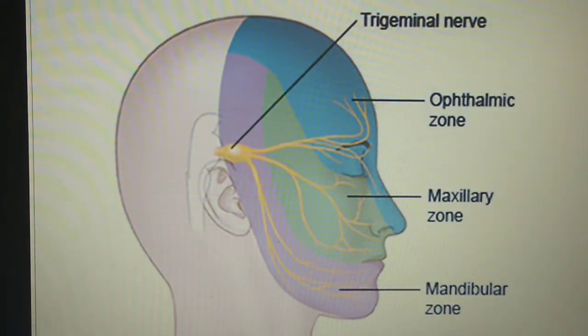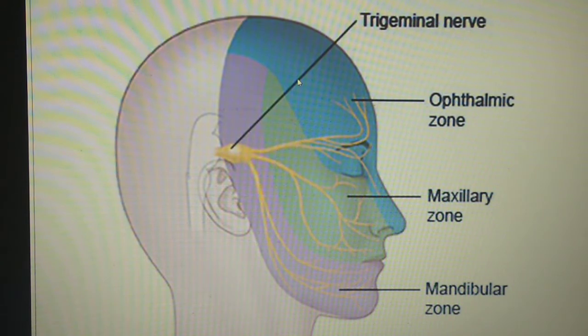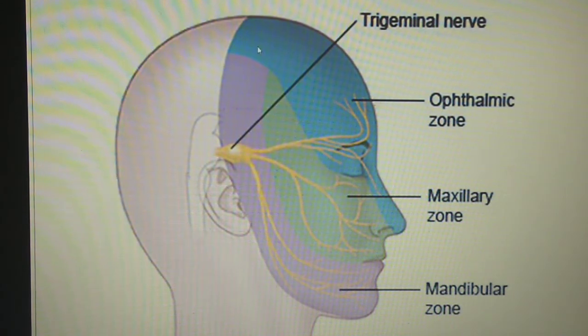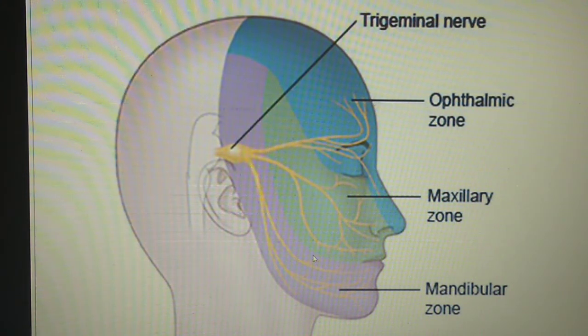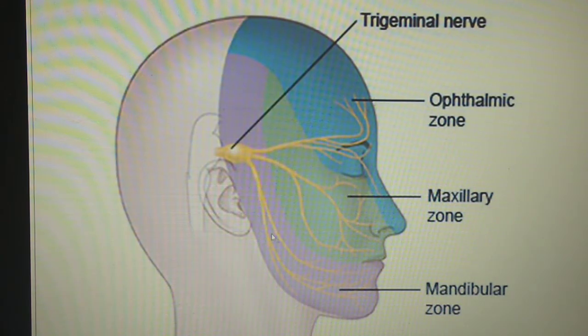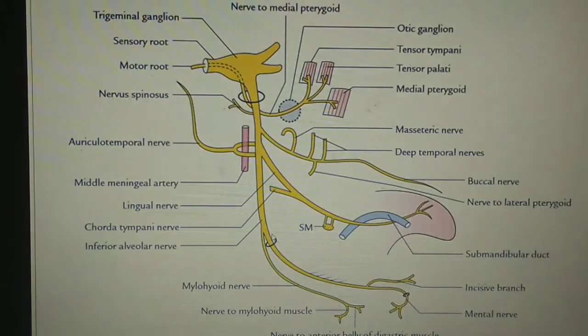Now these are the areas which are supplied by the three divisions of the trigeminal nerve. So this blue colored area of the face is known as the ophthalmic zone, which is supplied by the ophthalmic division of the trigeminal nerve. This green area or zone is known as the maxillary zone, which is supplied by the second division, known as the maxillary division of the trigeminal nerve. And this purple area you can see, this is the mandibular zone, which is supplied by the third division, known as the mandibular division of the trigeminal nerve.